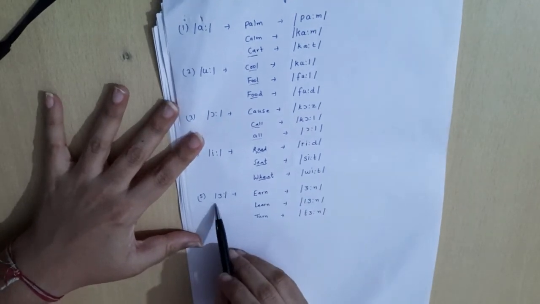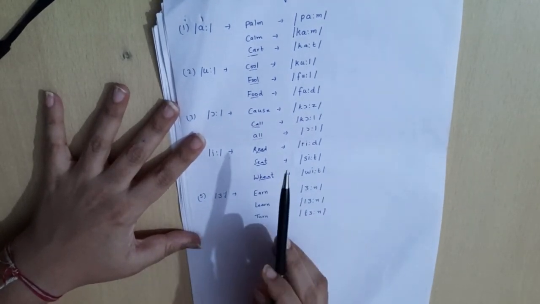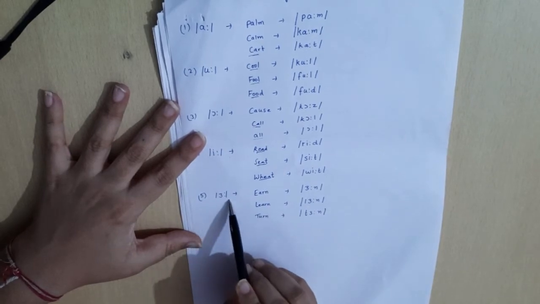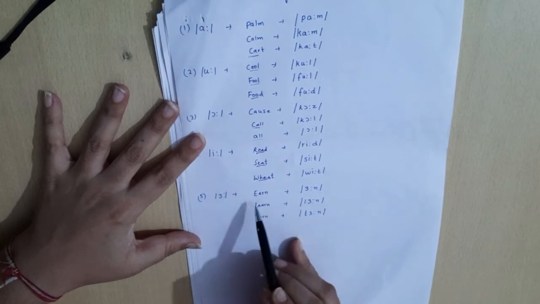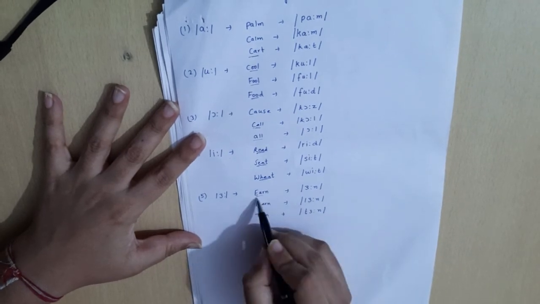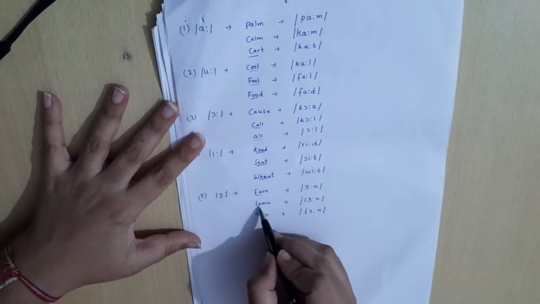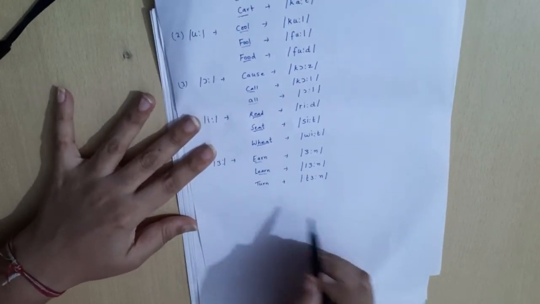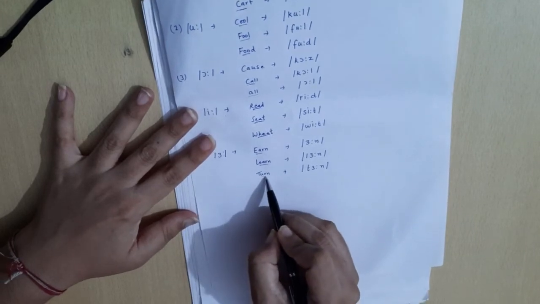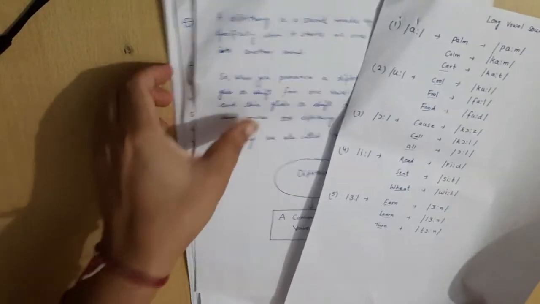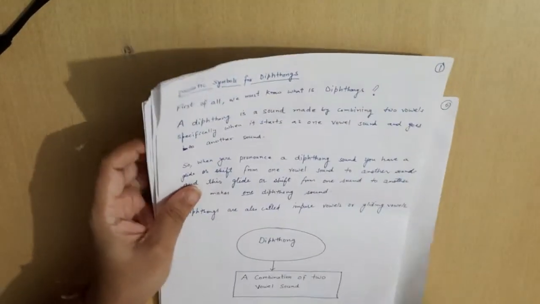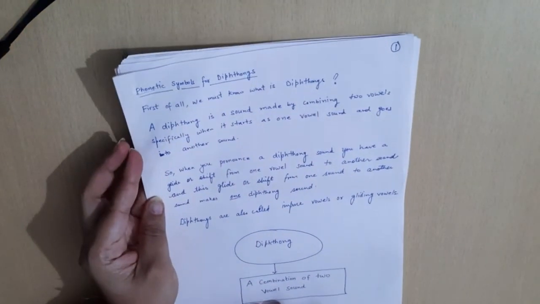Then the next sound, which is the last sound in the long vowel sounds, is A, right? As in earn, learn, turn. With this, our monophthongs have been completed.